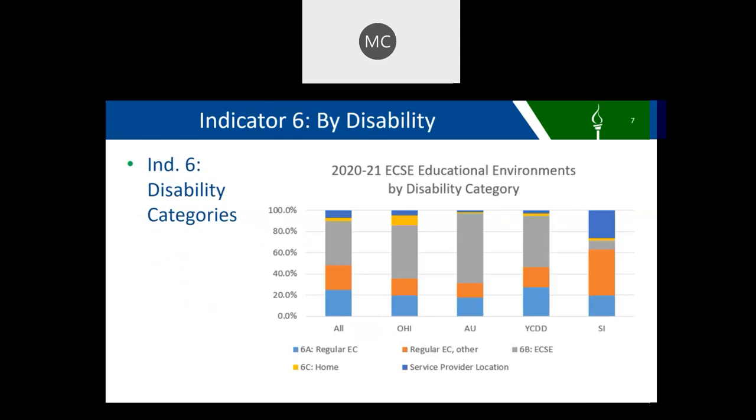This chart shows the percent of children in the various educational environment categories by disability category. If you look at the gray segments for each disability category, you'll see that there are large differences in the percent of children who are attending special education programs.